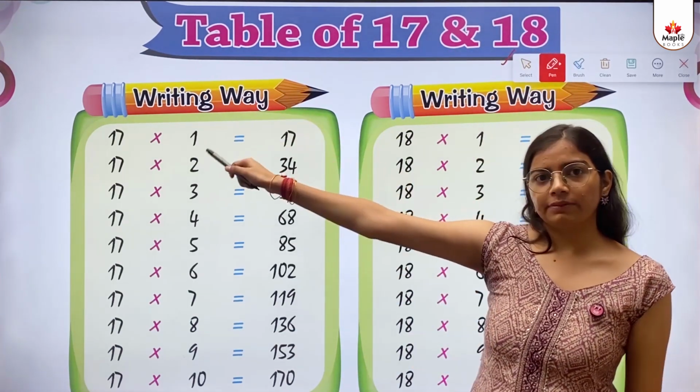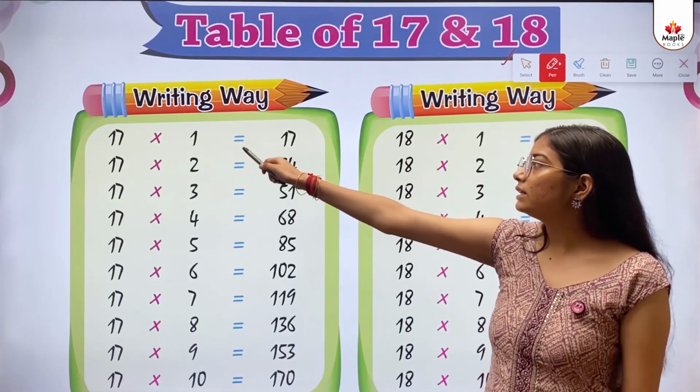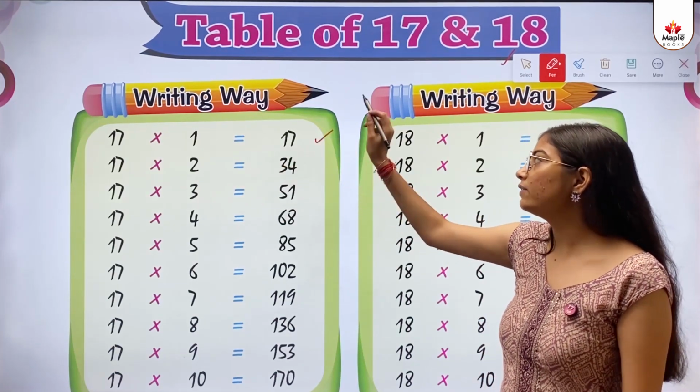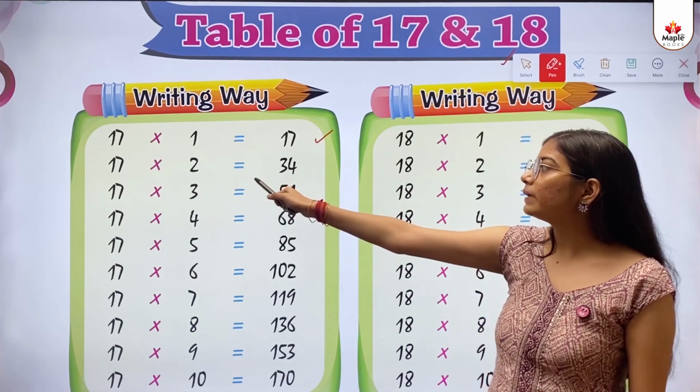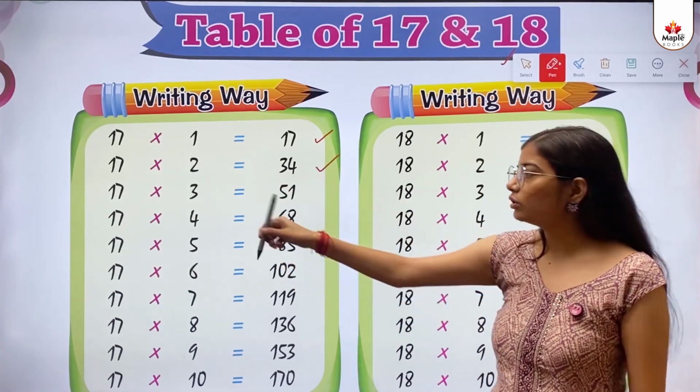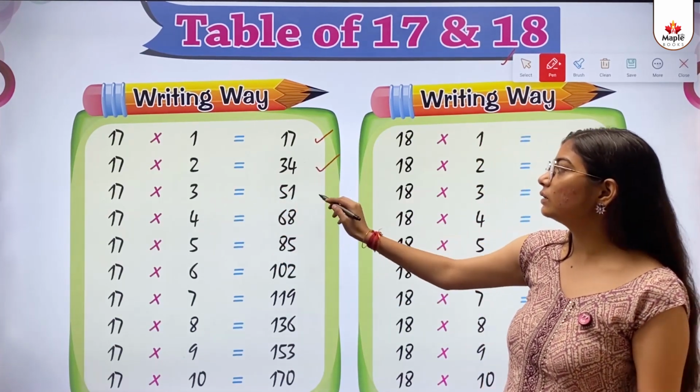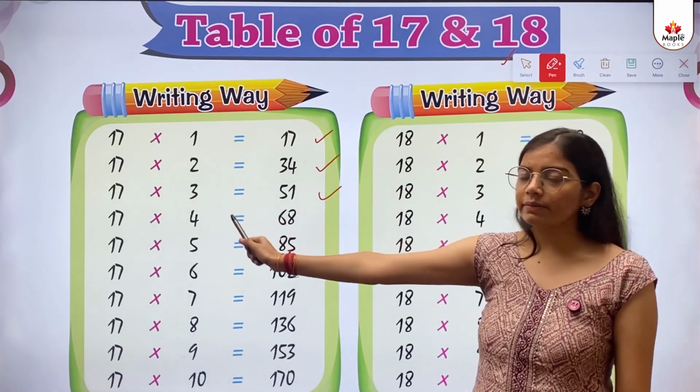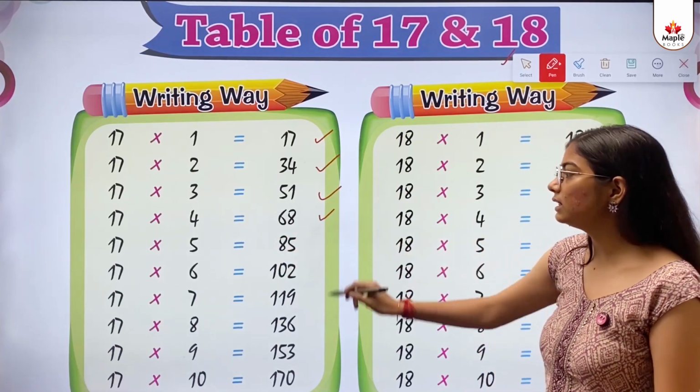Writing way of table 17. 17 multiply 1 equals to 17. 17 multiply 2 equals to 34. 17 multiply 3 equals to 51. 17 multiply 4 equals to 68.